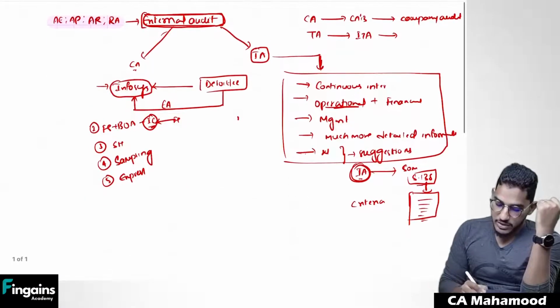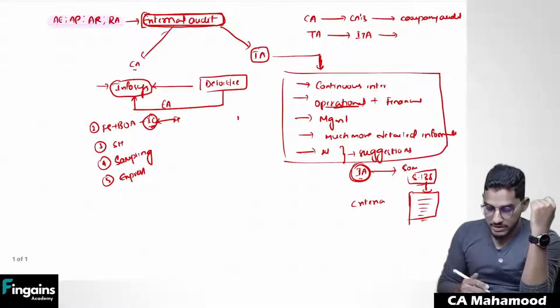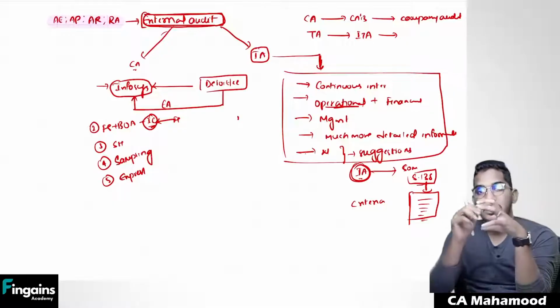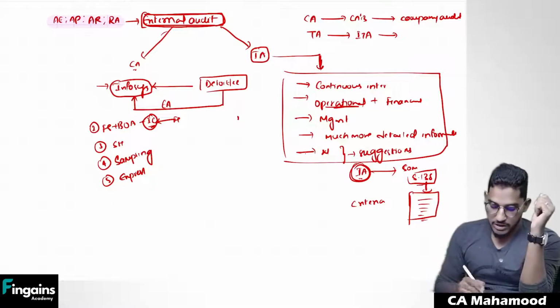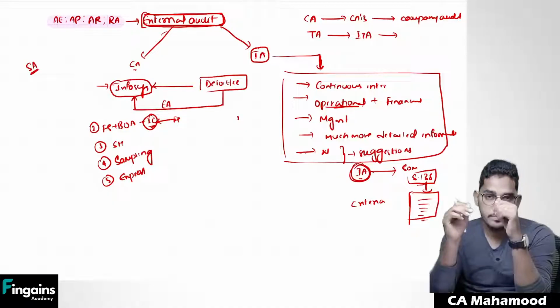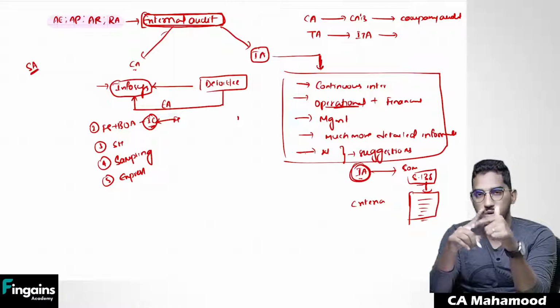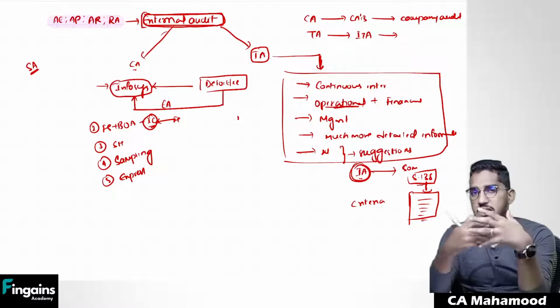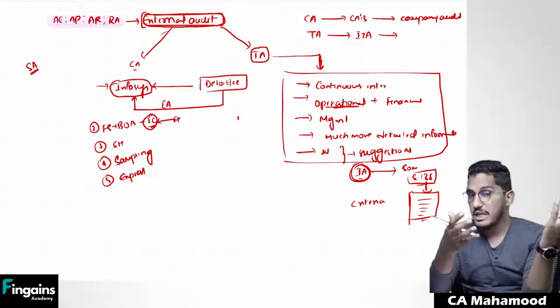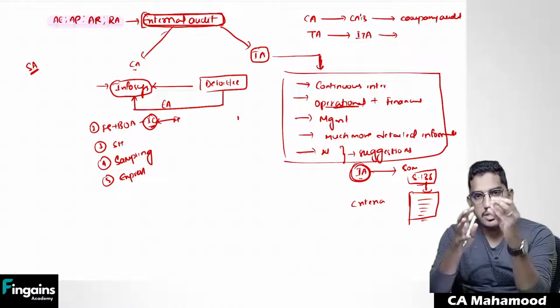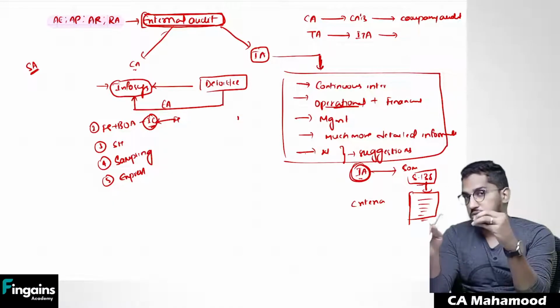See, for the external auditor, whatever company audit, whatever statutory audits are happening, the guidance for all that external audit comes from standards on audit. How to do the audit, how to do the reporting, all that guidance will be given by standards on audit. Like the standards we have seen till now, 240, 250, 700 series. These are all the standards which are talking from the perspective of external audit.